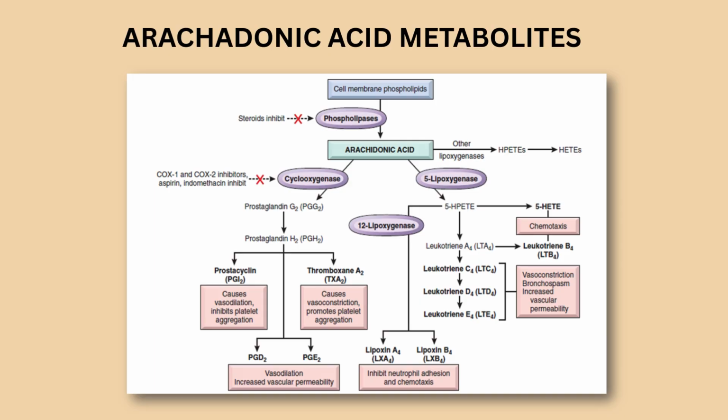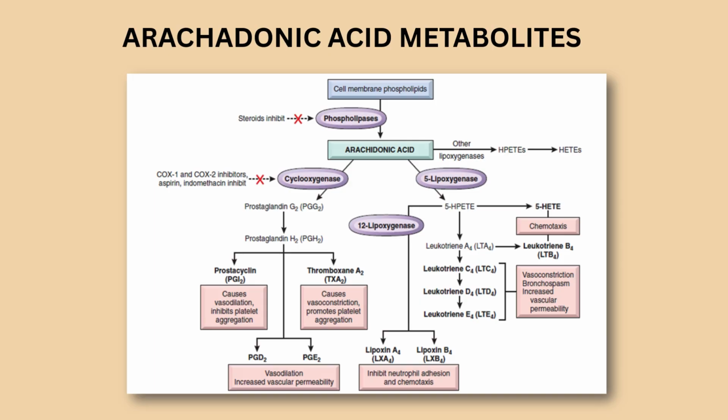Further it results in formation of prostacyclin and thromboxane. Prostacyclin causes vasodilation and inhibits platelet aggregation. Thromboxane A2 causes vasoconstriction and promotes platelet aggregation. It further forms PGD2, that is prostaglandin D2, and prostaglandin E2, which cause vasodilation and increase vascular permeability.